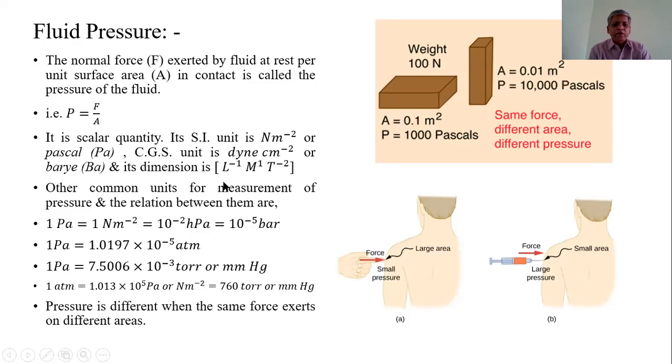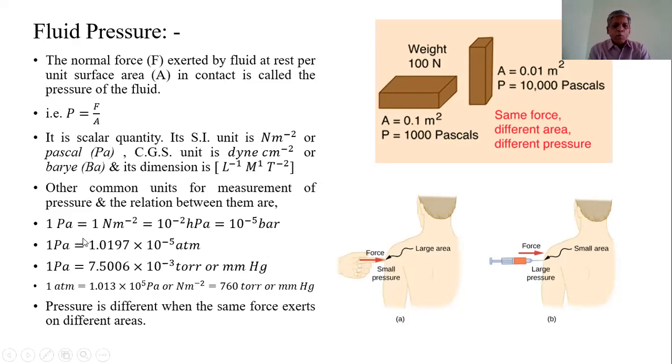Therefore, the dimension of pressure is L raised to minus 1, M raised to 1, T raised to minus 2. Other units for the measurement of pressure are hectopascal, bar, atmospheric pressure, and torr, that is the height in millimeters of mercury in a barometer. These are the different units.